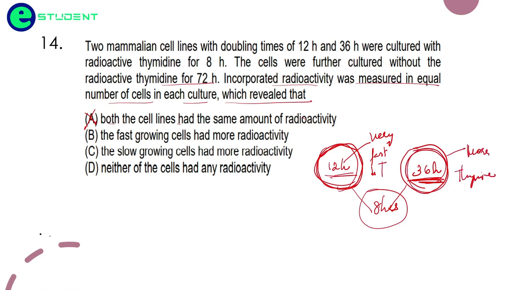Do the fast growing cells have more radioactivity? No. Why not? Because they replicate very fast, so they take less time to take up label. So this is wrong. The slow growing cells had more radioactivity. So yes, this is the correct option. Neither of the cells have radioactivity: wrong. So C is the correct option here.